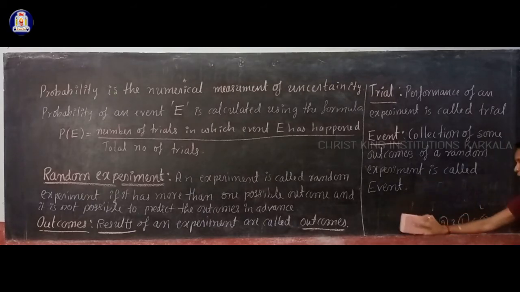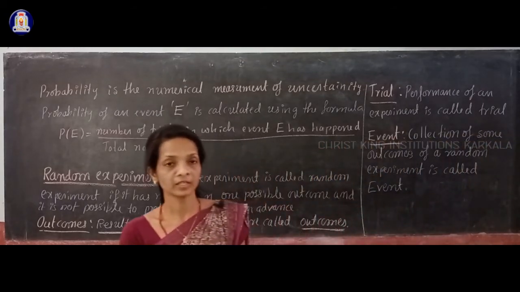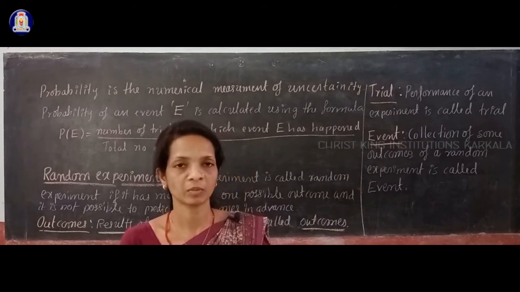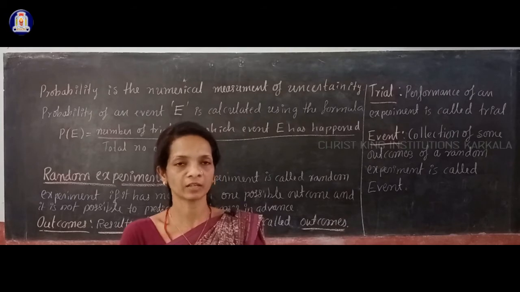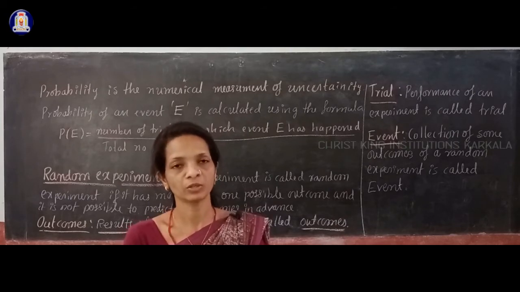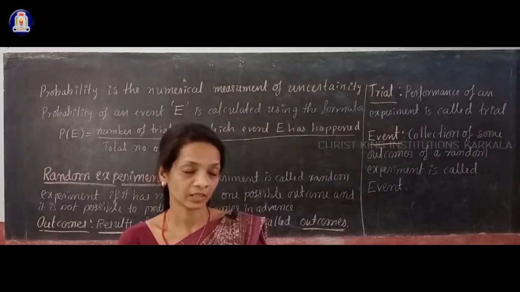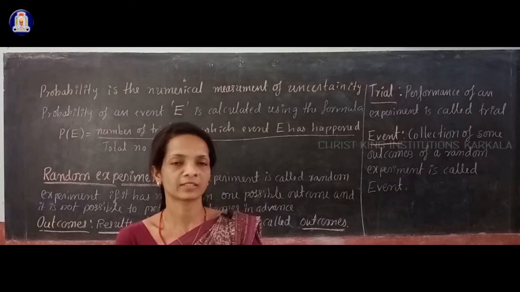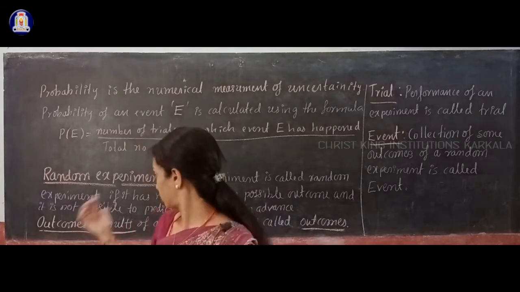Okay. So now you understood what you mean by event. Event means that is the collection of some outcomes, and trial means that is the performance of a random experiment. When you toss a coin only once, then only one trial is done. If you toss a coin 2 times, then 2 trials are done. If you toss a coin 3 times, then 3 trials are done. When you toss a coin 10 times, then the number of trials is what? 10, like that. Okay.